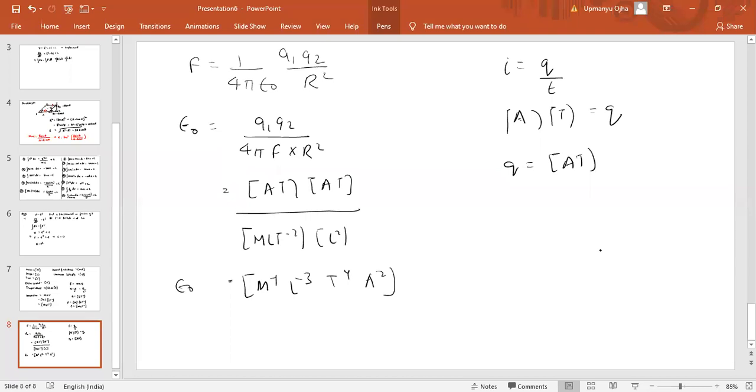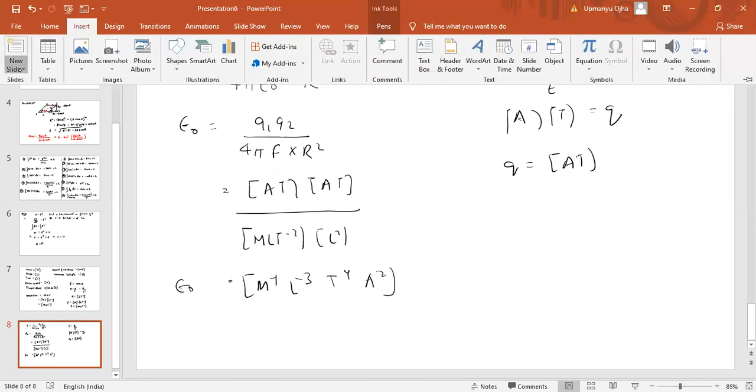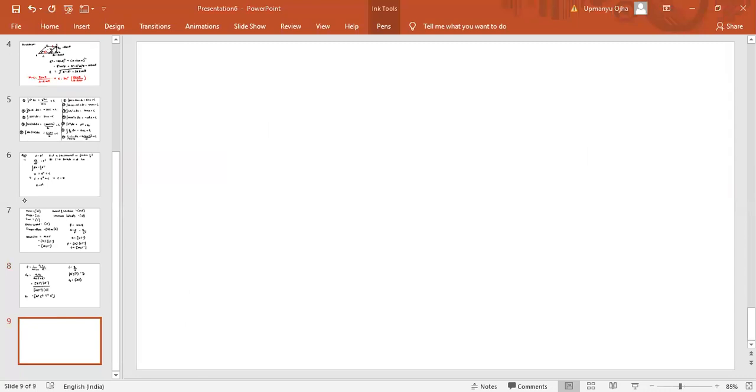Now you have asked me about angular momentum and angular velocity. The angular momentum formula is mvr. Angular momentum is represented by L, so L is equal to mvr.